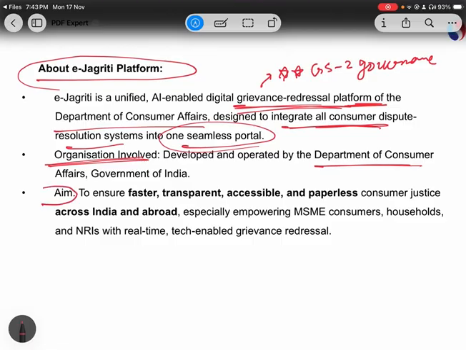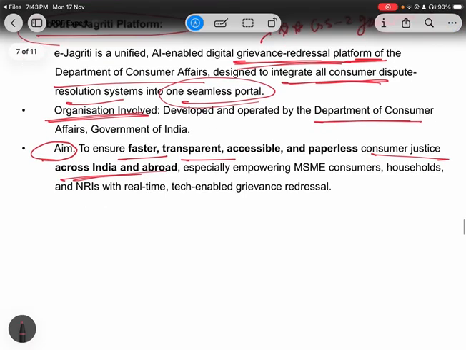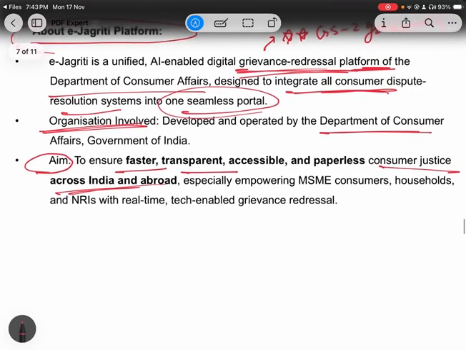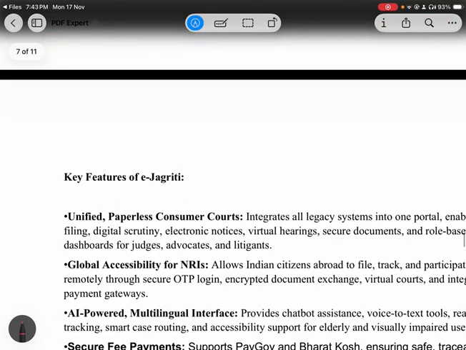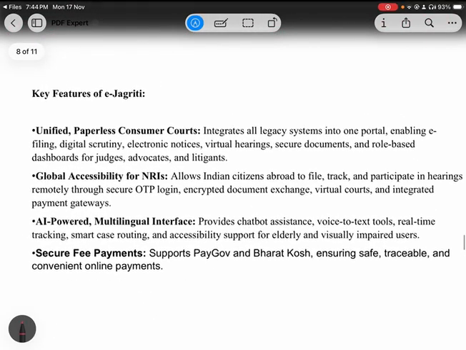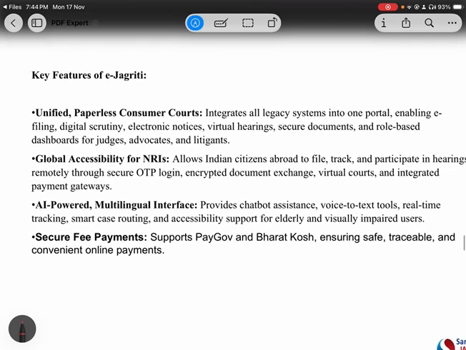Now coming to the aim. It is very obvious: faster, transparent consumer justice across India. And the important thing here is that it will be for NRIs also, across India and abroad. So please focus on this point: across India and abroad. Now, the key features are also given in the article. We won't be discussing them in detail because they are not much important from the prelims point of view. Let's discuss briefly what the key features of e-Jagrati are.